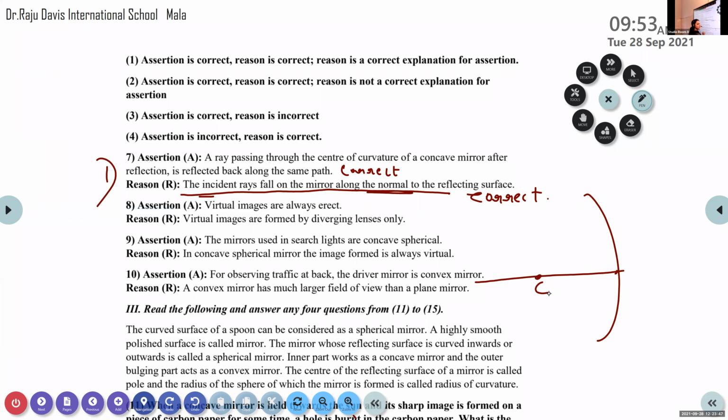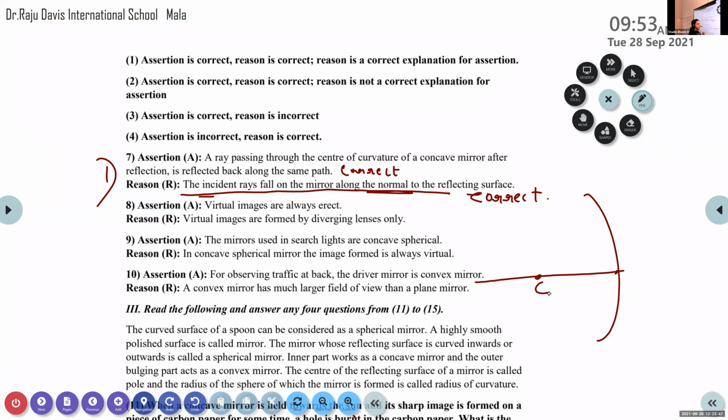Real images are inverted, virtual images are always erect. It is correct. And the reason: virtual images are formed by diverging lenses only. Diverging lenses means concave lenses only.